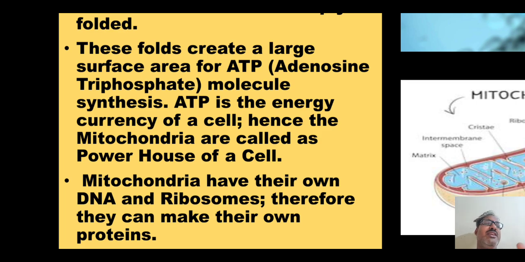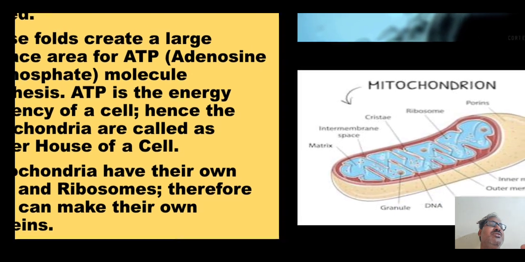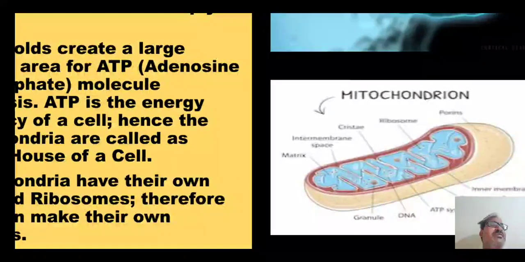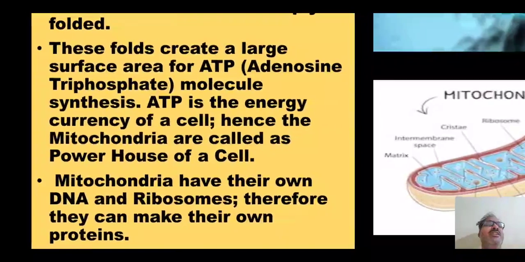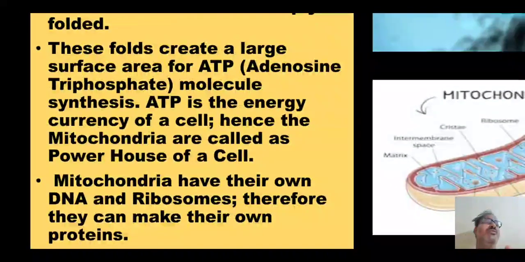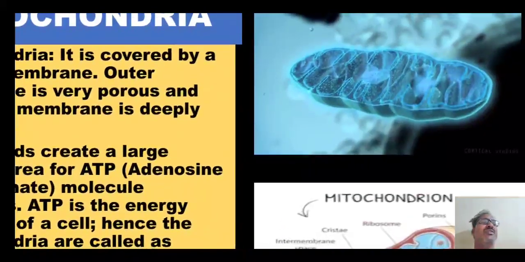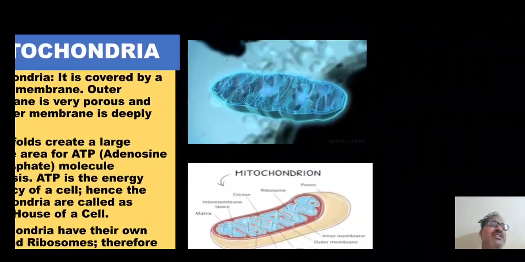Mitochondria have their own DNA and ribosomes, because mitochondria is a very active organelle. They are continuously in need of different types of protein which help in the formation of ATP. So they can't every time ask for protein from the nucleus. That's why they have their own DNA and ribosomes, which create their proteins as per their request. So it's a very active cell organelle, and that's why they immediately need proteins. That's all. Now we move to the next slide.